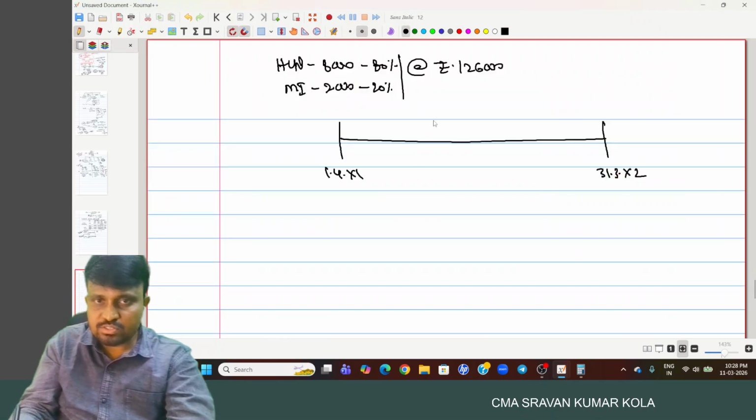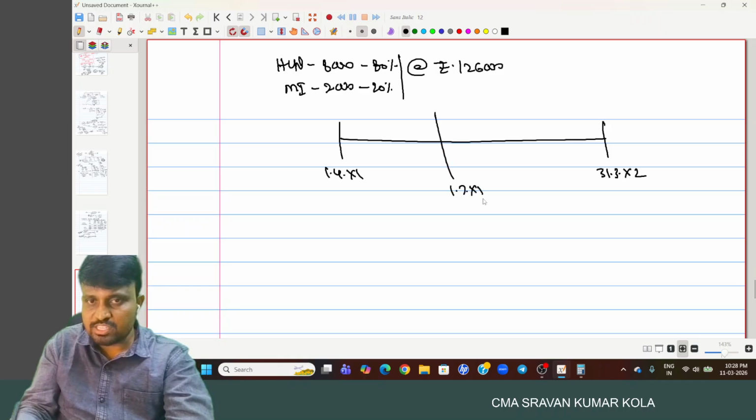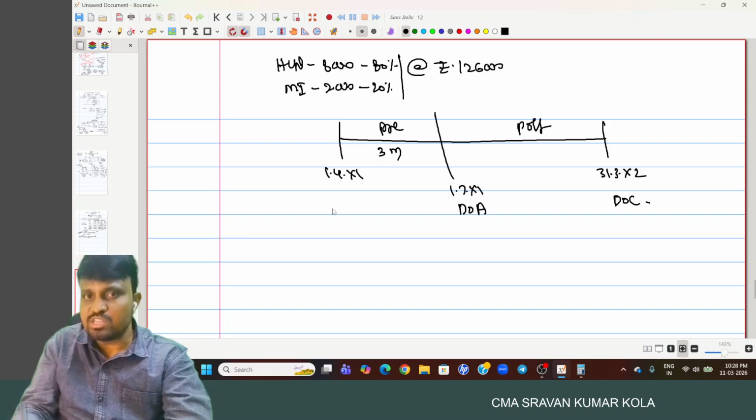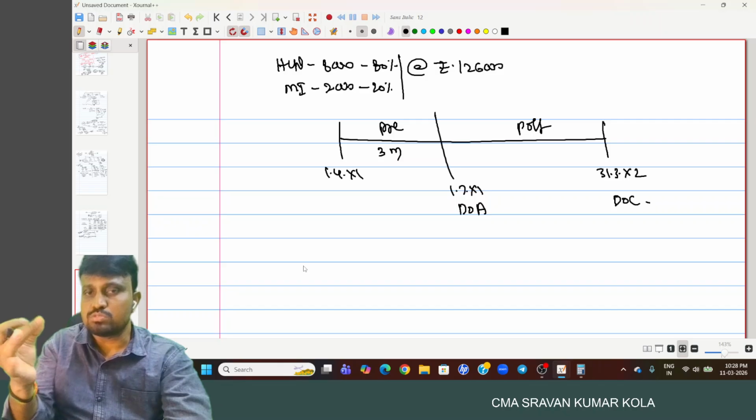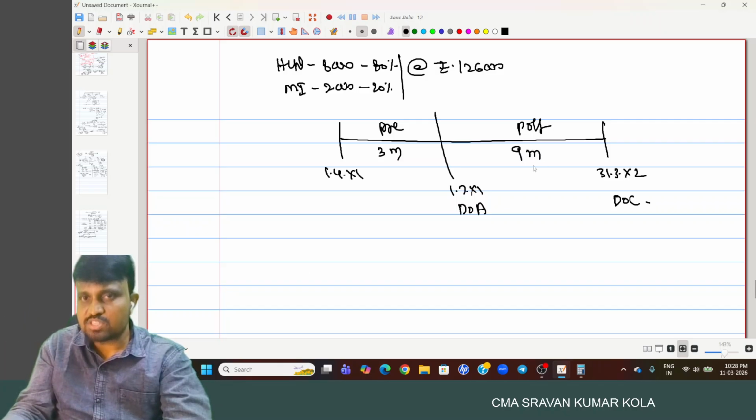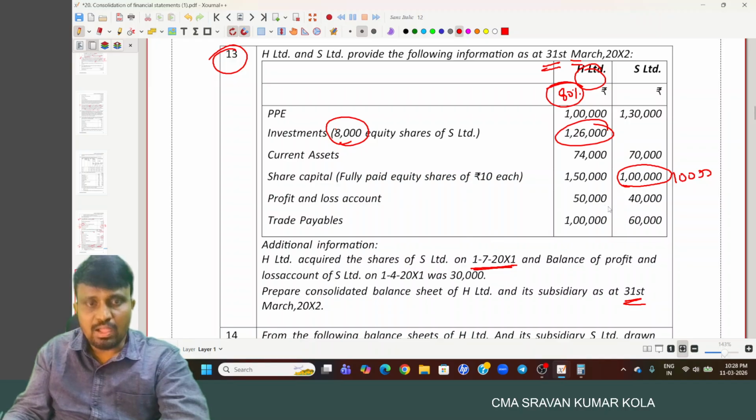31st March X2, and on 1st July X1 is the date of acquisition. This is the date of consolidation. This is covered under pre, this is covered under post. In pre, how many months covered? April, May, June, 3 months. And the remaining 9 months covered under post. Okay.